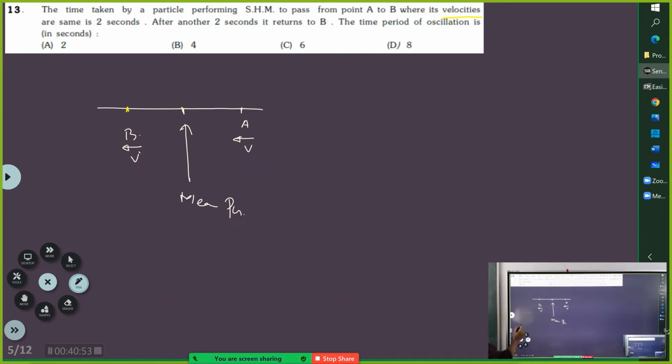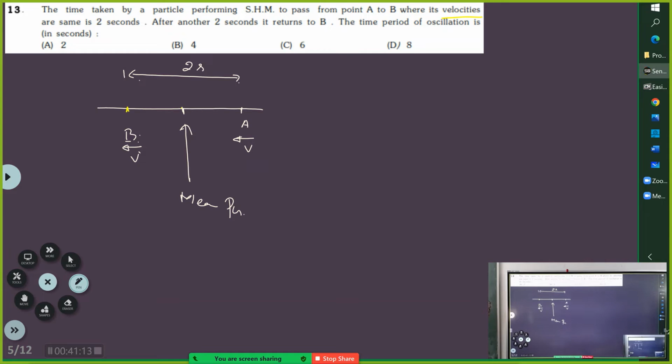Correct? And they have told it passes from A to B, where its velocities are the same, in 2 seconds. So they have told this is 2 seconds.